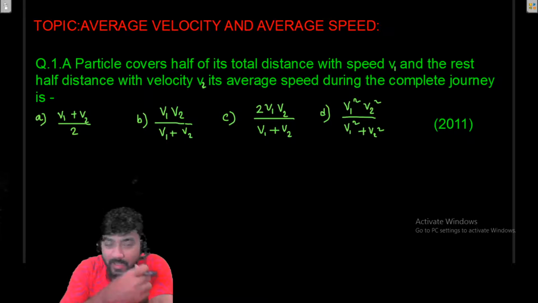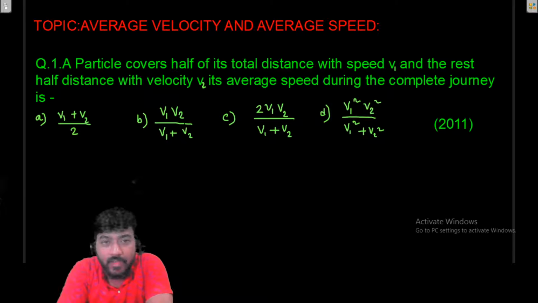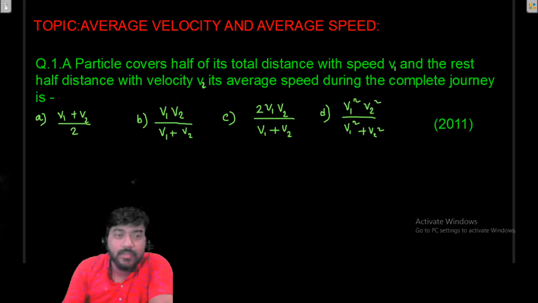The first topic I have discussed here is average velocity and average speed. According to the book, this is chapter number 3, but I have taken it first, that is motion in one dimension, because this is a more important chapter. And our first topic is average velocity and average speed.